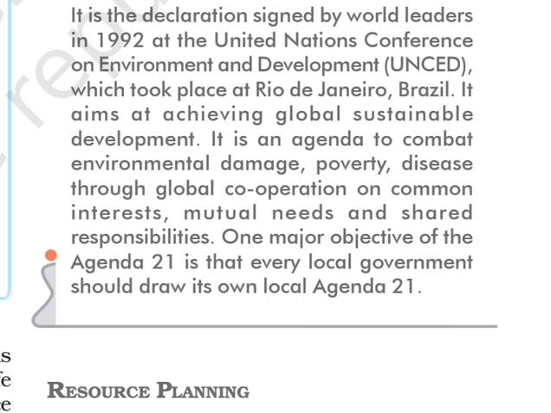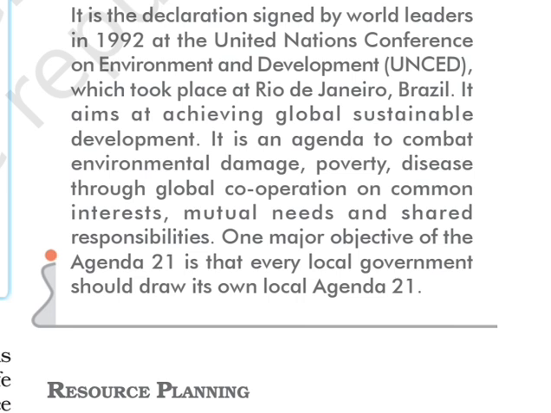So Agenda 21 means its aim was to achieve global sustainable development, and we'll all cooperate on various issues like environmental damage, poverty, disease, all those things. We'll share our responsibilities, we'll cooperate with each other.